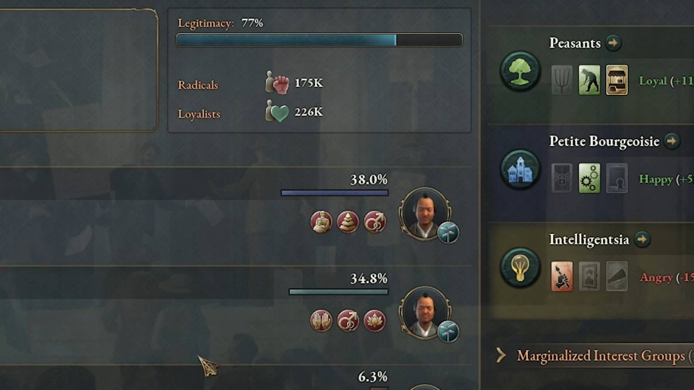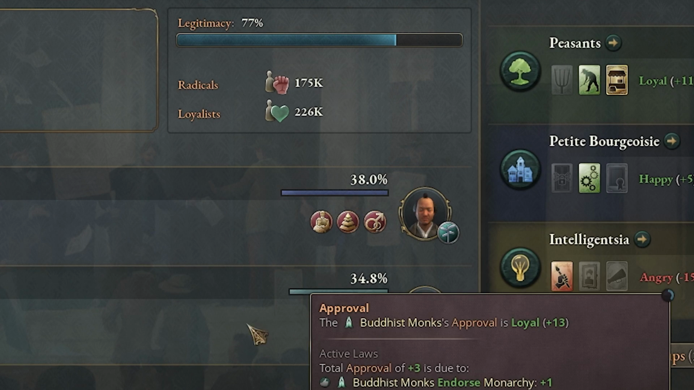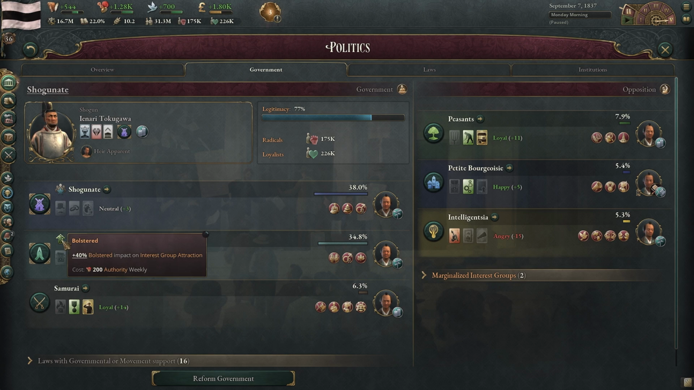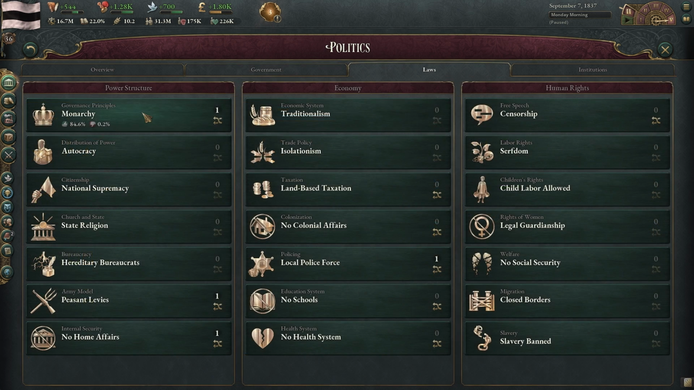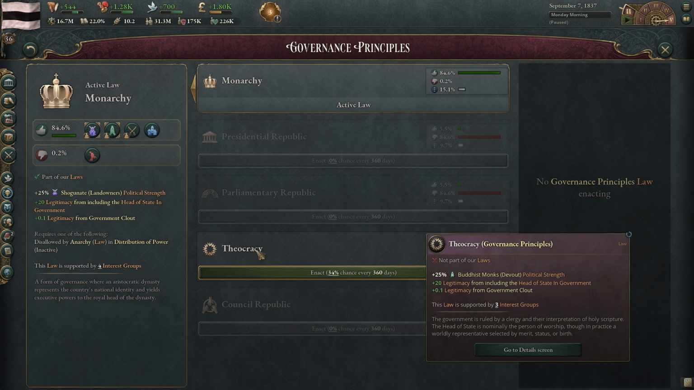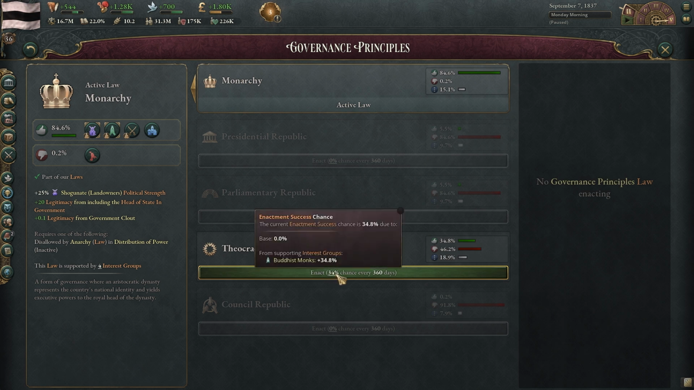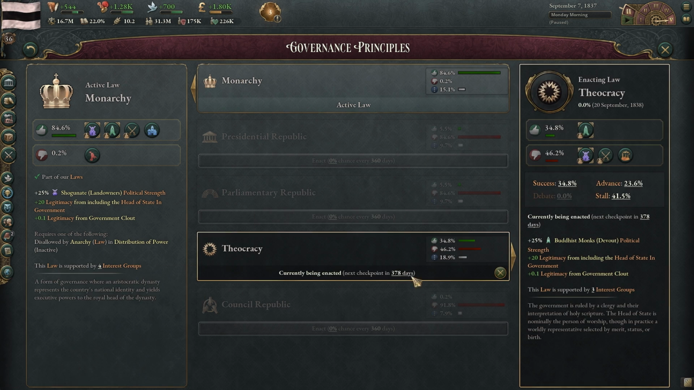We're already at 34%. So we've been eating away at the shogunate, even without anything really passing. So this is the first time, and we have a good bolster going on. So we got to change things up now. Next law that's going to be tough is we want theocracy. So this will be a plus 25% swing from the shogunate to us, which would be really good. We have a 34% chance. It's pretty darn high. So we're going to do that.